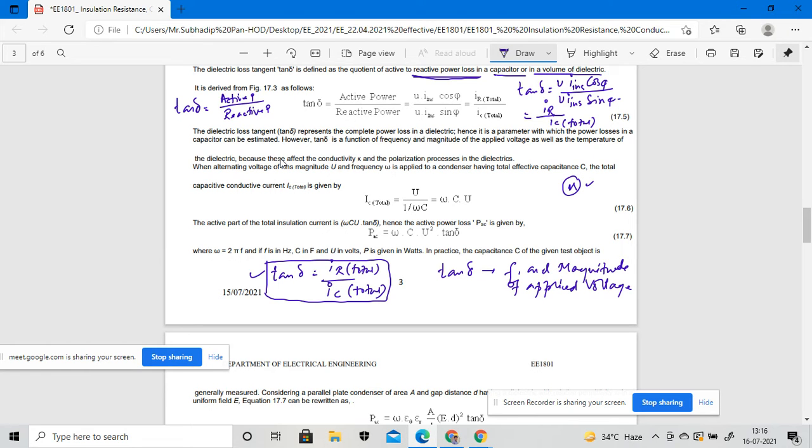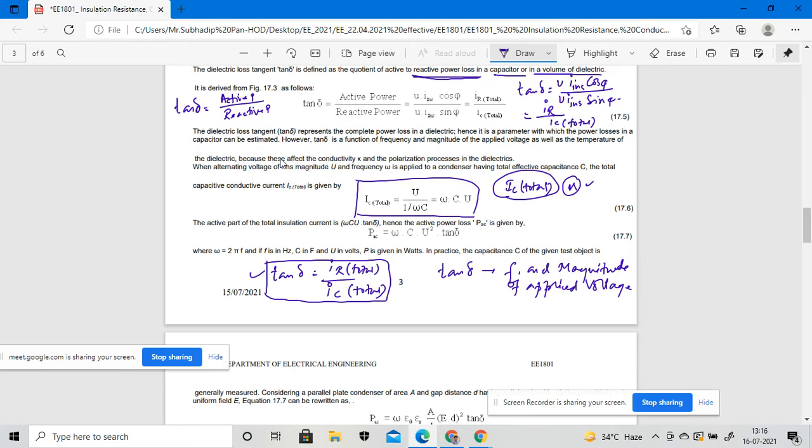Okay, so when an alternating voltage of RMS magnitude U and frequency omega is applied to the condenser having a total effective capacitance C, the total capacitive current IC total is given by this equation.